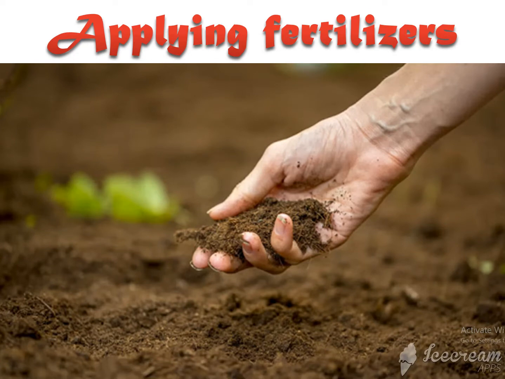Third step in the first soil preparation is applying fertilizers. So here, while plowing, if the farmers mix the fertilizers, that fertilizer will also be mixed thoroughly with the soil so that the plants can absorb the nutrients. And there are two types of fertilizers. First one is organic and second is inorganic. So organic fertilizers, organic manure, is prepared from plant and animal waste, and the inorganic or chemical fertilizers are prepared in factories.